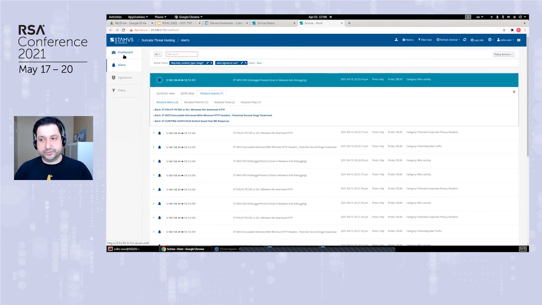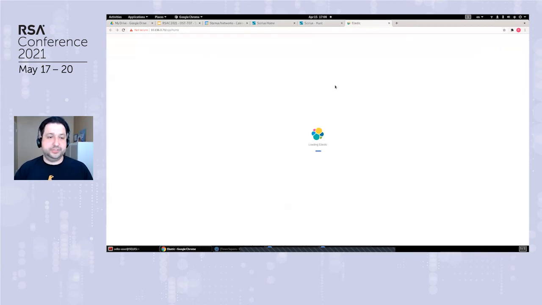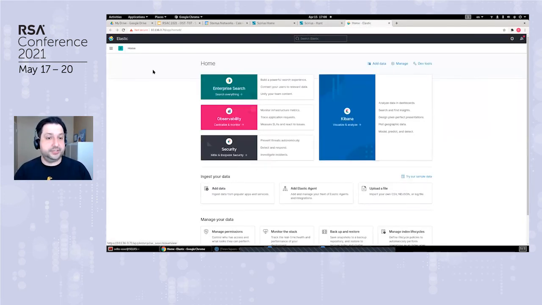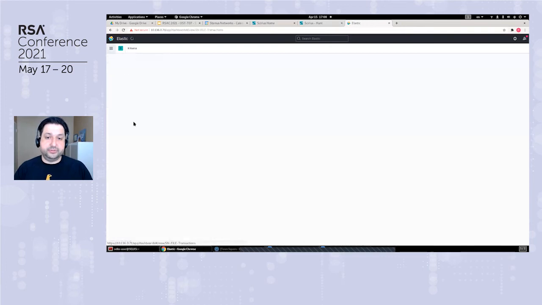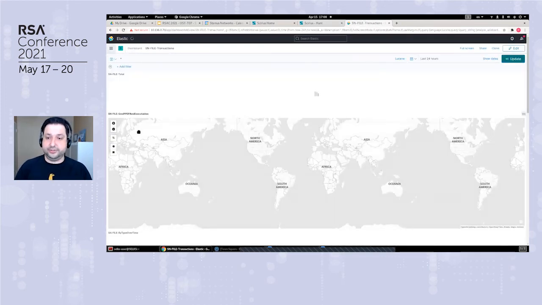What I want to show you is a third example. We will quickly jump over to dashboards in Kibana. The hunt, the Sirius Community Edition, is a hunting interface that displays data based off alerts and alerts metadata. Here, I would like to show you file transactions. So this is not alerts. This is any file transactions on the network. Suricata is capable of extracting that information from protocols like HTTP, FTP, NFS, SMB, SMTP, and similar. And here I've prepared a simple query.